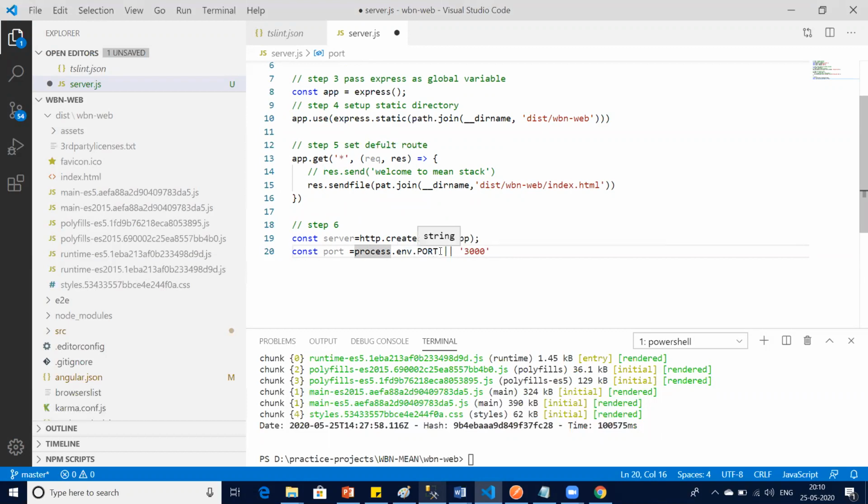Either it will give me the port dynamically, or if it is not possible, then 3000 is my default port. If you have port available in the environment when you run node, give it to us, else 3000 will be our port number.